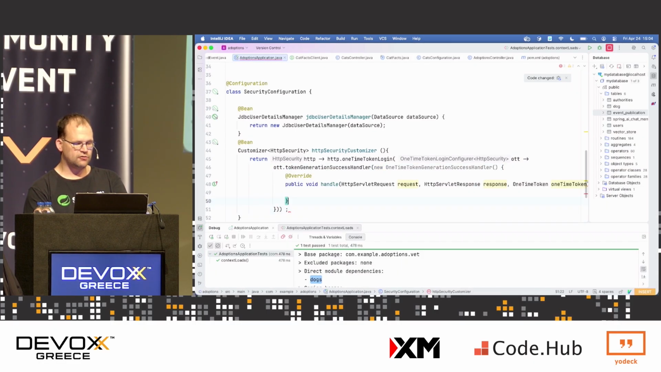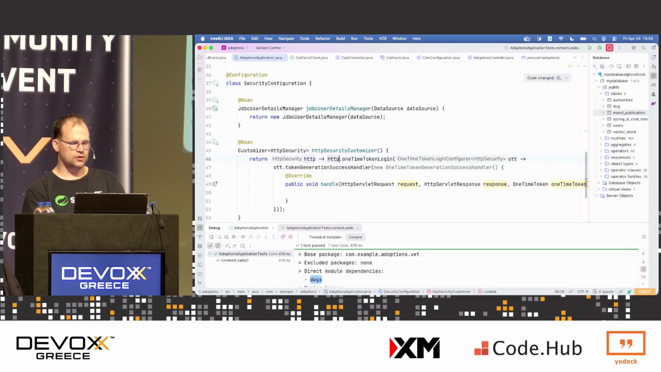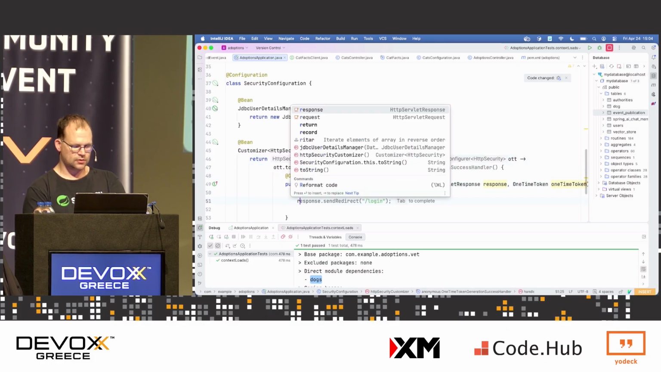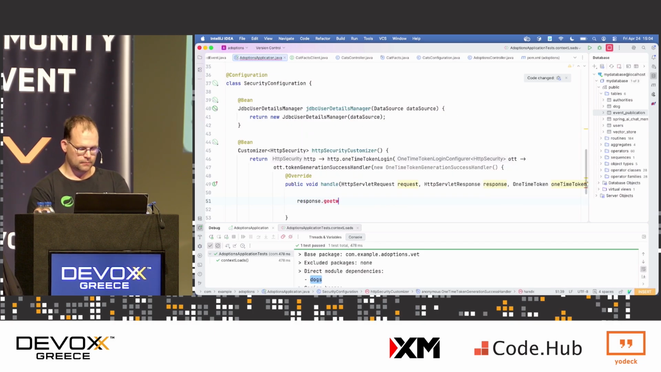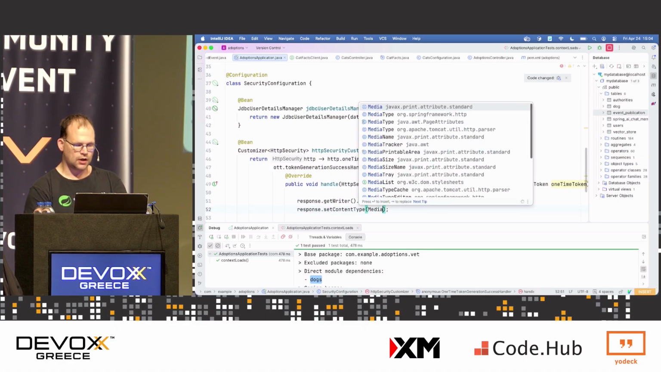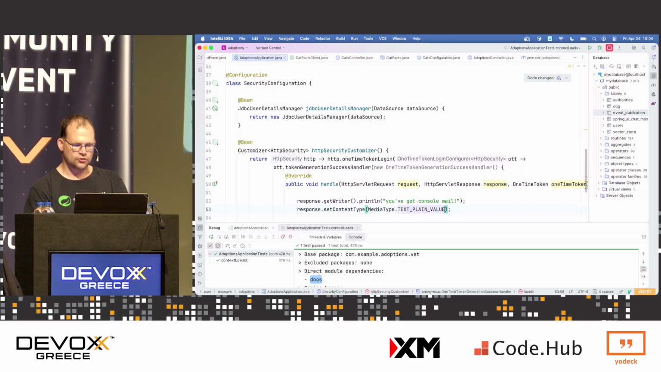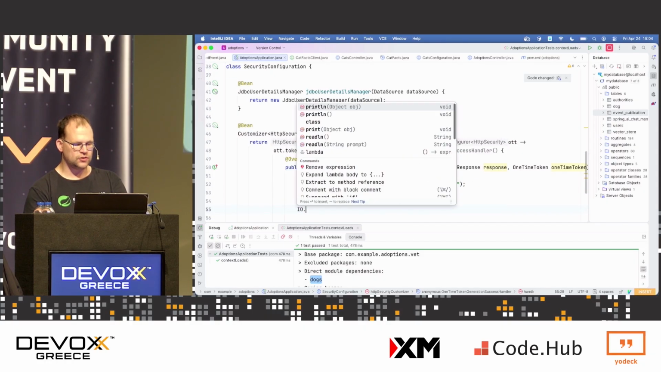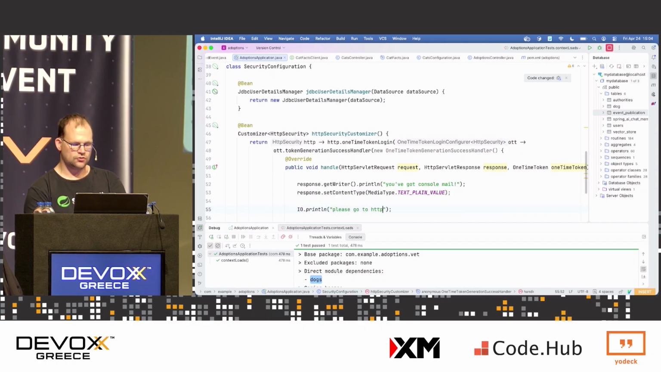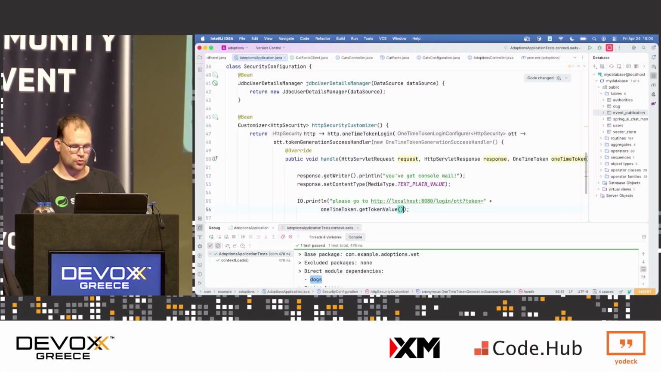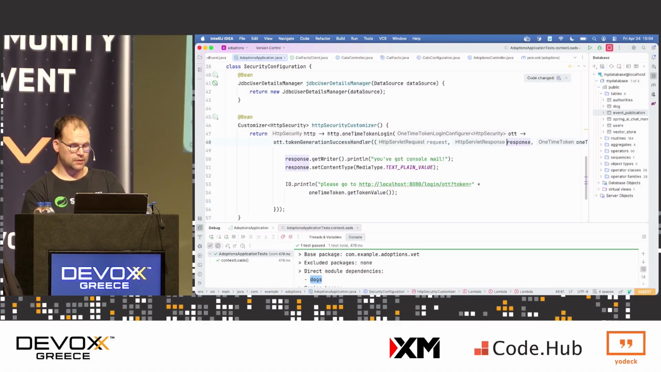So what I'm going to do is use an out-of-band secondary authentication factor. I'm going to send them an email or a text message. So here, response.getWriter().println. You've got console mail. I'm not going to actually send them an email, but imagine that I did, right? I'm going to send it to the console so they can see the link that they should click on, and they click on the link, and then they're going to be authenticated. So please go to http://localhost:8080/login/ott?token= one-time token getTokenValue. Okay, this should be a lambda.